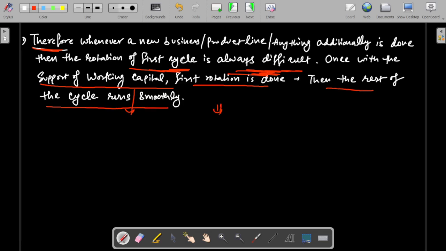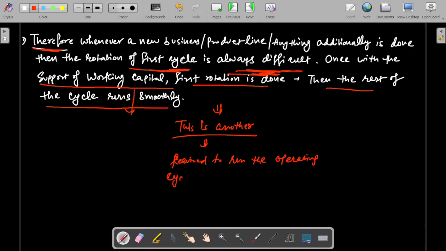So this is another way of saying why working capital is required in the business. It is required to run the operating cycle smoothly. By operating cycle, I mean the first operating cycle.